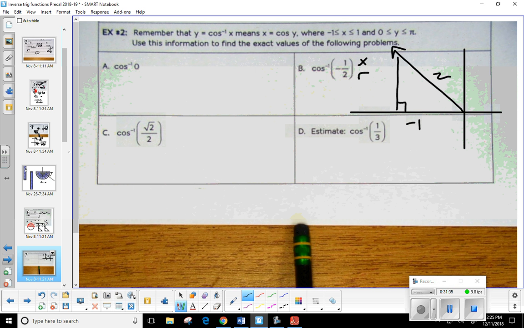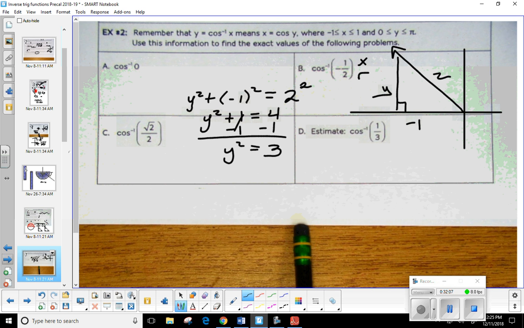Well, how can I find this y value that I'm looking for? What have we been doing on the other problems? Yeah, Pythagorean theorem. So let's say y squared plus -1 squared equals 2 squared. So what's -1 squared? So y squared plus 1 equals 2 squared? 4. Then we got to subtract the 1. So y squared equals 3. So what's the length I'm looking for? It's got to be the square root of 3.